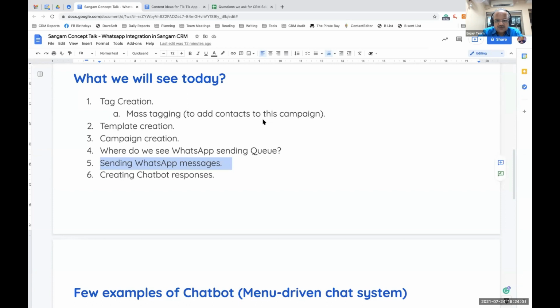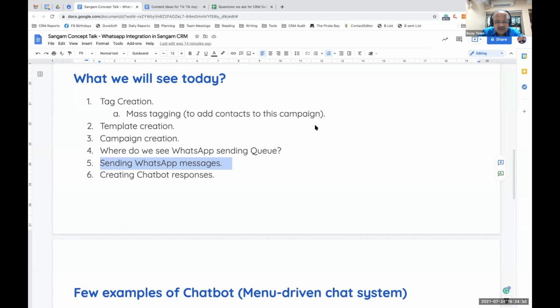Is the chatbot response system also a part of this and available in Sangam CRM? Yes, definitely. It is part of Sangam CRM. And guess what? The good news is that there are no extra charges for it. With Sangam CRM it is absolutely free. Good. Suraj Savalia asked the question, how much is the charge for this software? Sir, this software is free with our Sangam CRM.